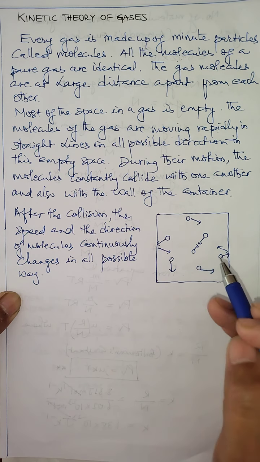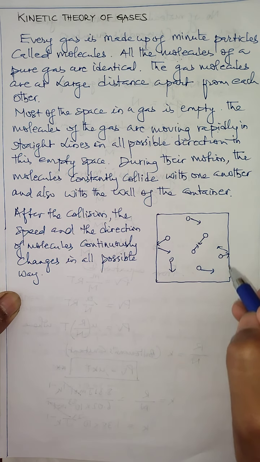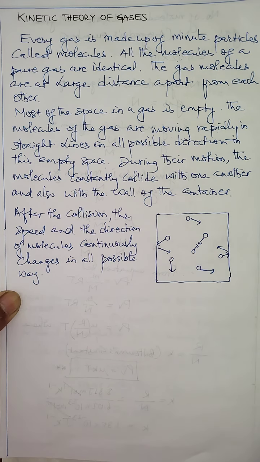When molecules collide with the wall of the container or vessel, the gas molecules exert pressure.